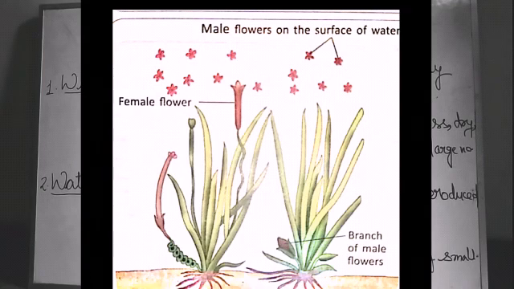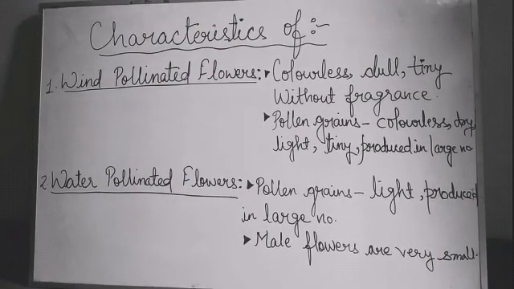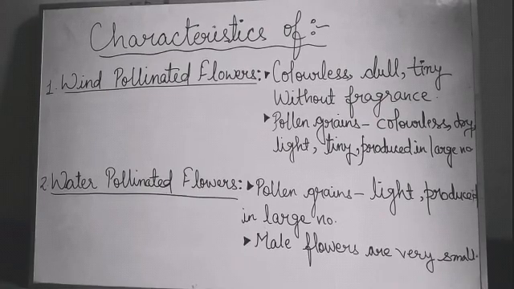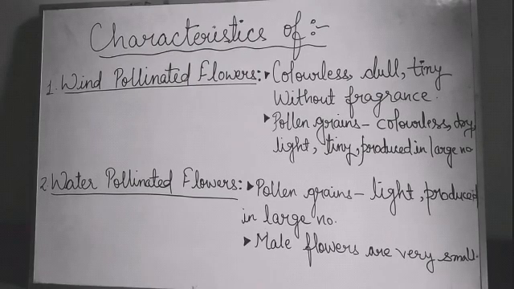At the same time, female flowers rise to the surface of water and float. When male flowers come in contact with female flowers, pollen grains stick to the stigma of female flowers and pollination is completed. Characteristics of water-pollinated flowers. First is pollen grains. They are light and are produced in large numbers. Second, male flowers are very small.